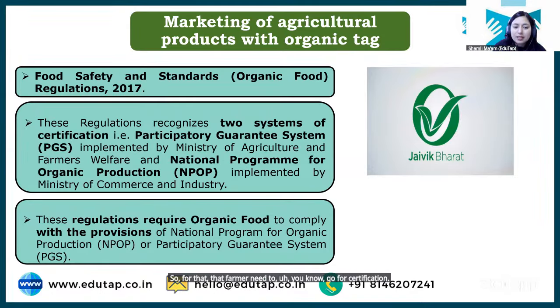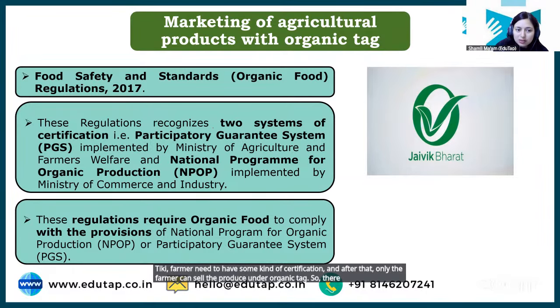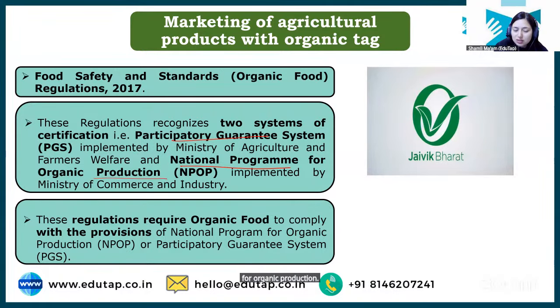Okay, the farmer needs to have some kind of certification, and after that only the farmer can sell the produce under the organic tag. So there are two systems. One is participatory guarantee system, another is national program for organic production. Okay, these two systems are there. A farmer can get the certificate from either of these two systems, and after receiving the certificate, the farmer can sell the produce under the tag organic.